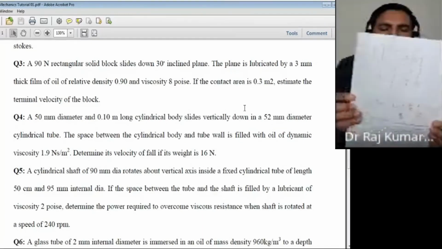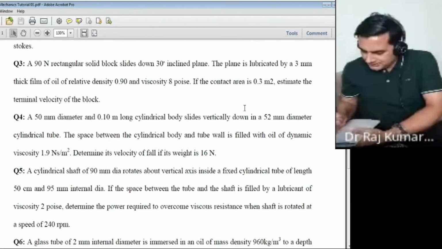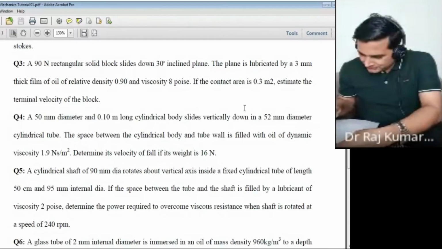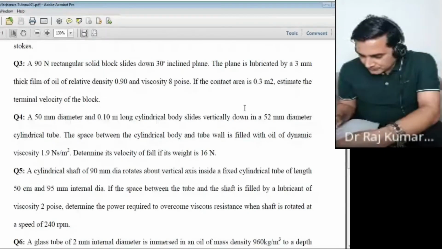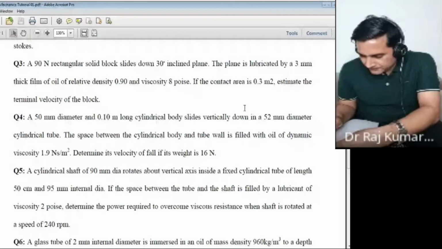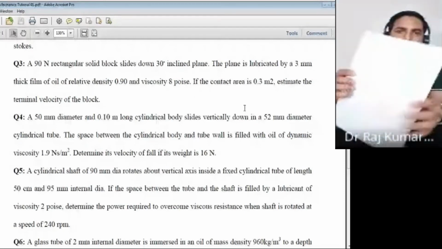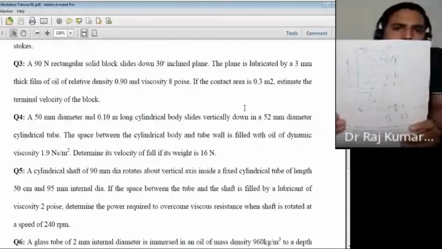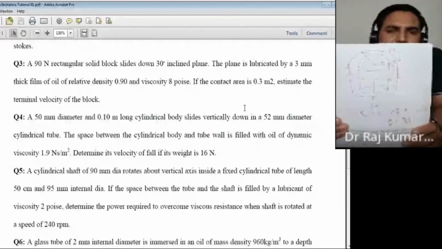The y coordinate is left to draw, right? So you just draw the y coordinate here. The y coordinate is the horizontal coordinate, that is in the radial direction, and the x coordinate is the vertical, downward direction here.